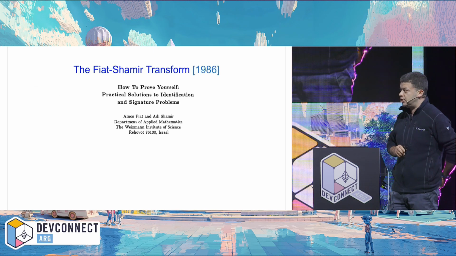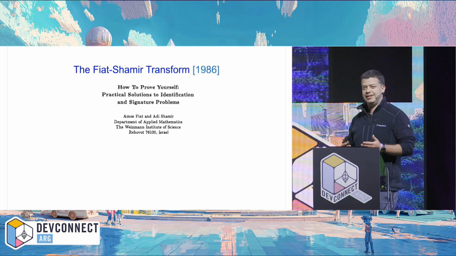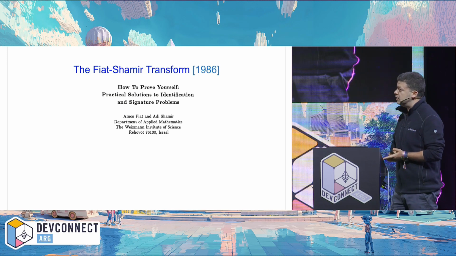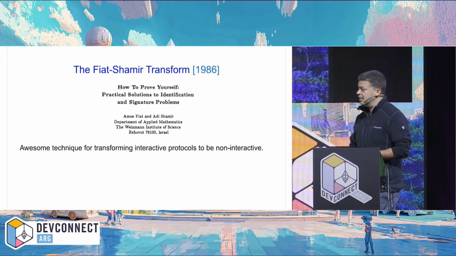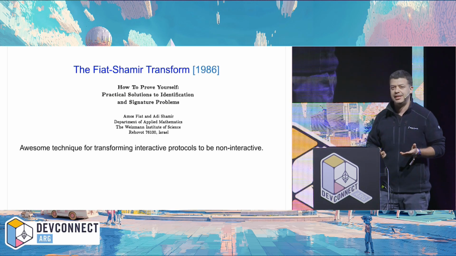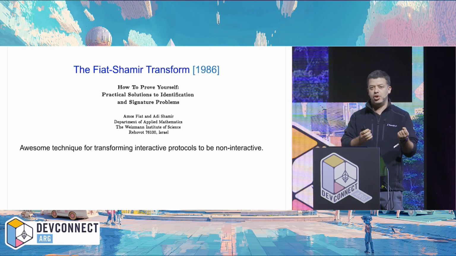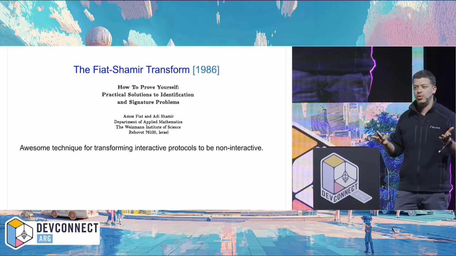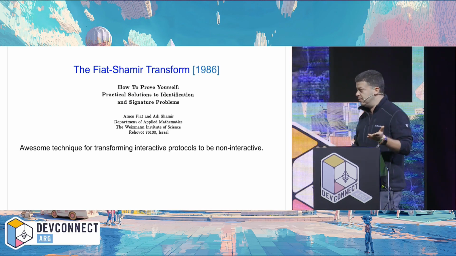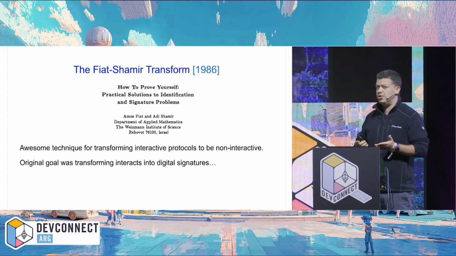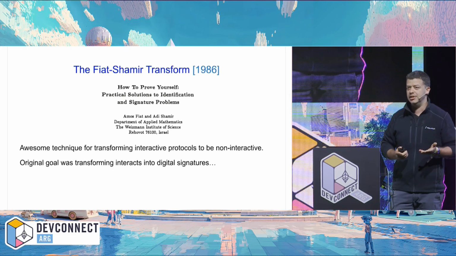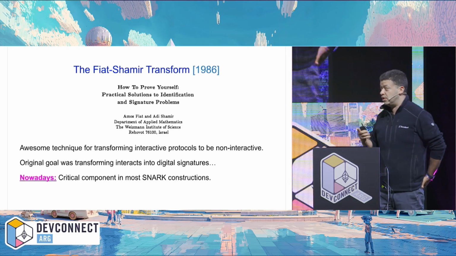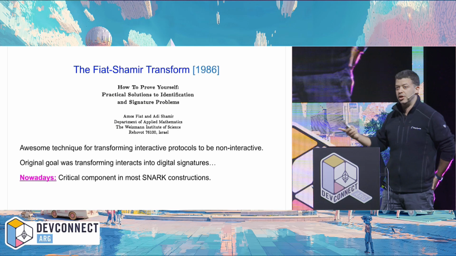So I want to go into Fiat-Shamir. What is Fiat-Shamir? It's this beautiful idea invented by Amos Fiat and Adi Shamir almost 40 years ago in this beautiful paper. What it lets you do is design interactive protocols, with back and forth interaction, but then magically make them non-interactive, which is kind of huge. Their original idea was to construct digital signature schemes, but nowadays we're going far beyond that and using it to construct SNARKs. Almost all SNARKs rely on this idea.